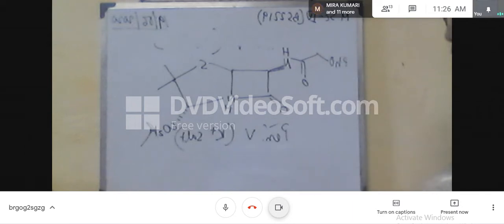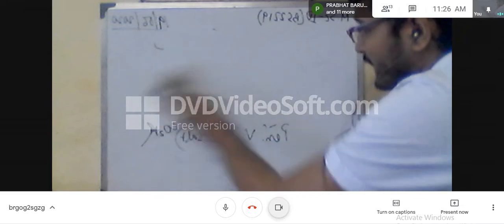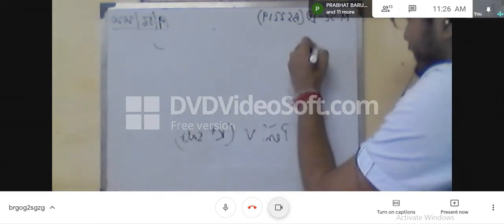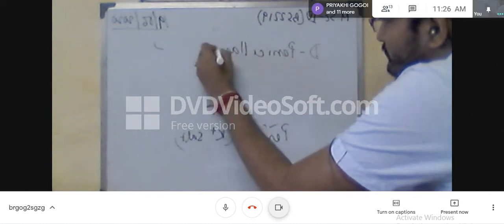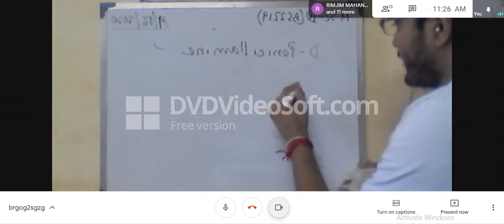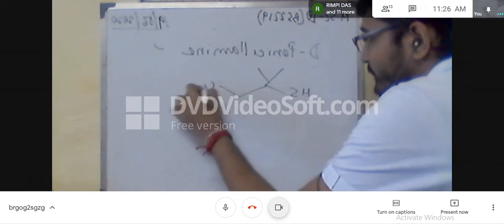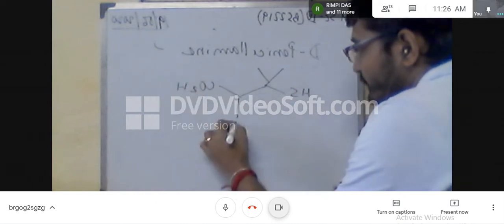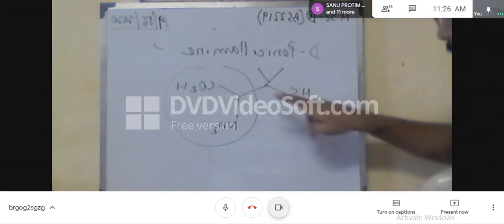Now the precursor used for the penicillin V potassium salt, you can see in your PDF, is D-penicillamine, and the structure of D-penicillamine contains the SH thiol group. Basically this is an alpha amino acid, a modified alpha amino acid.